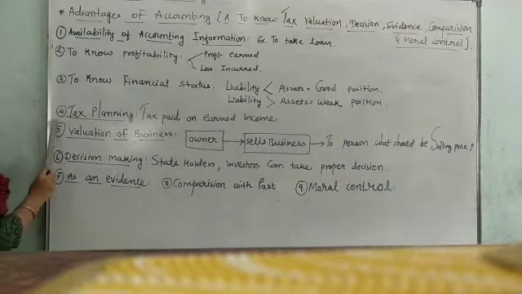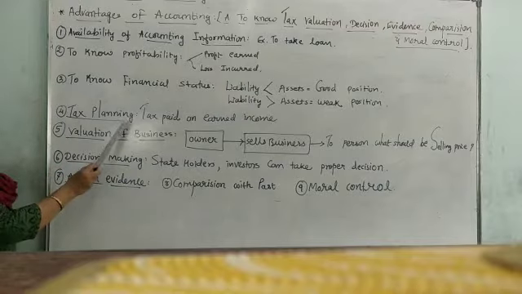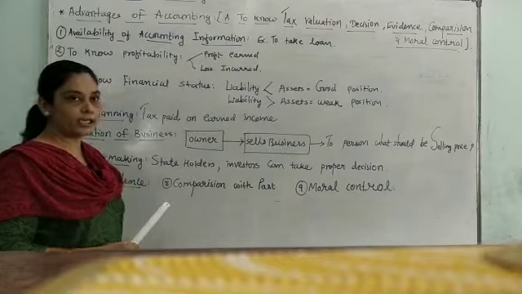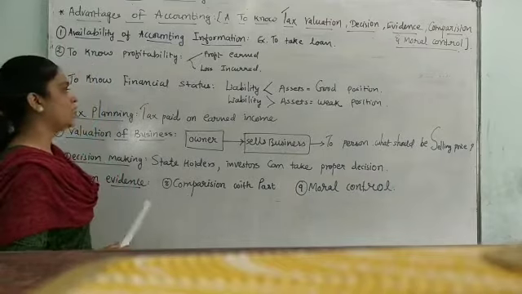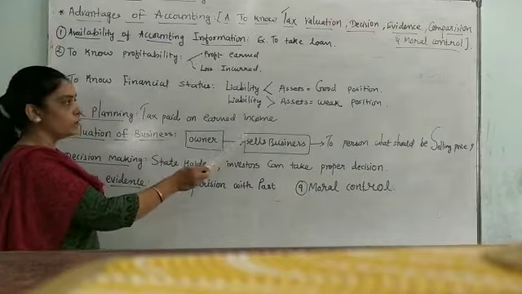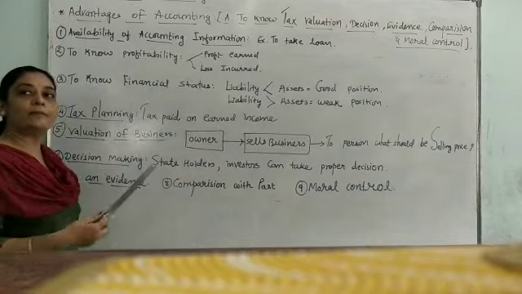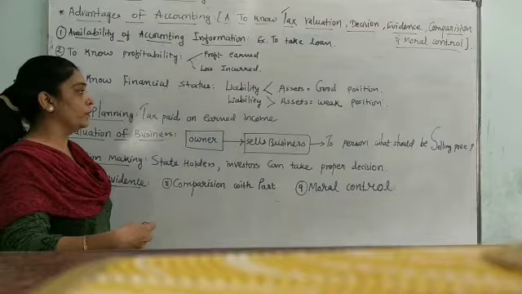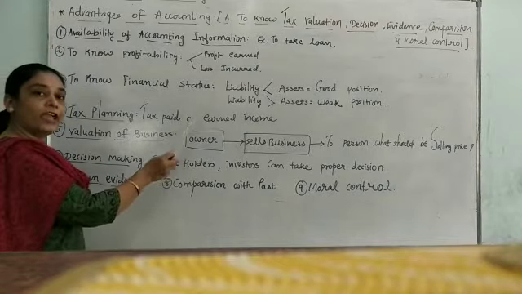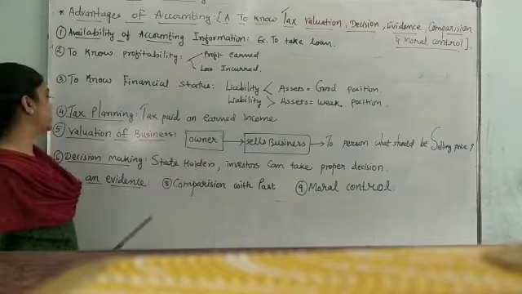Fourth advantage is regarding tax planning. No businessman would like to pay more taxes. So what does he do? He makes the books of account, because tax is paid on earned income, that we know. To give the proper payment of the taxes, we write books of account.